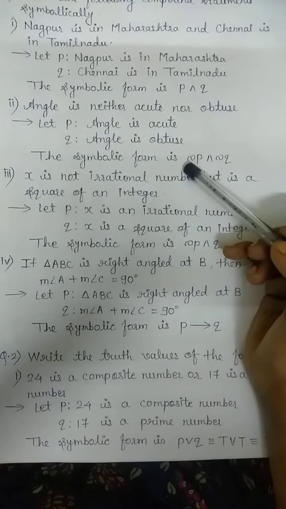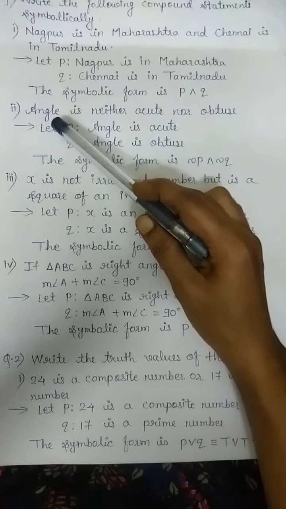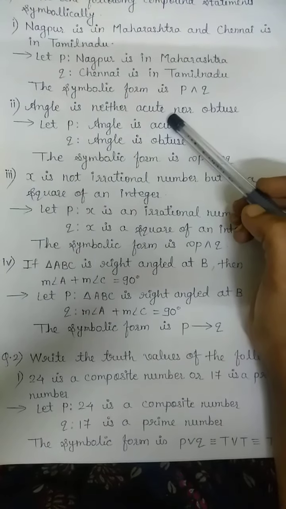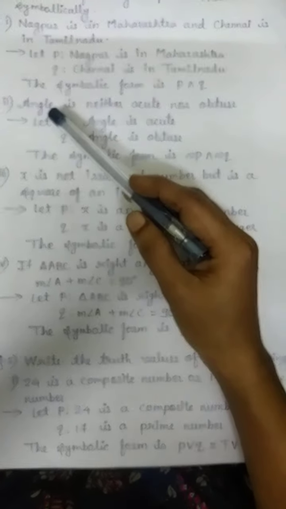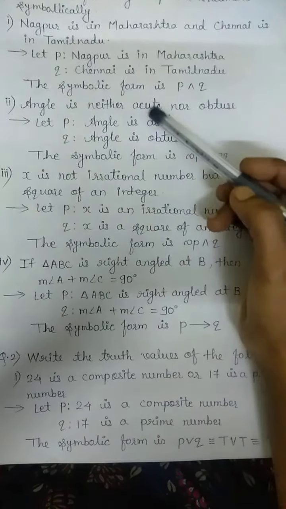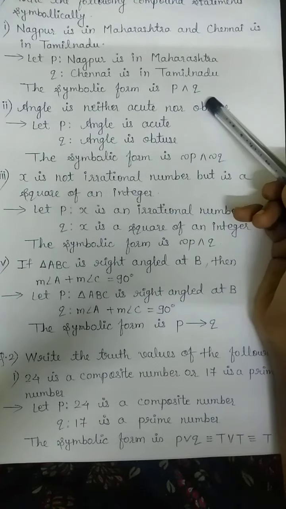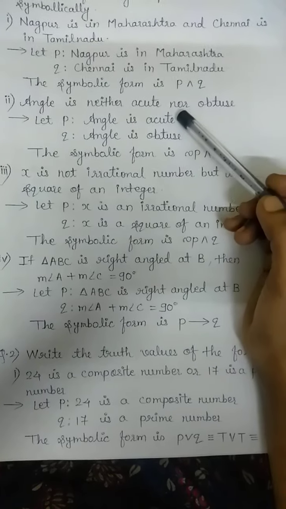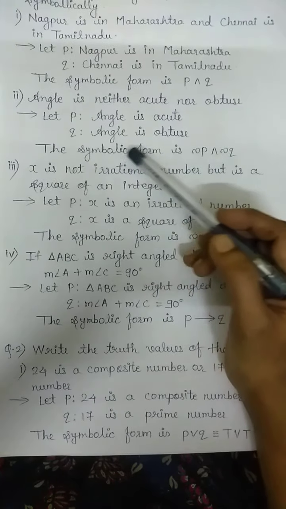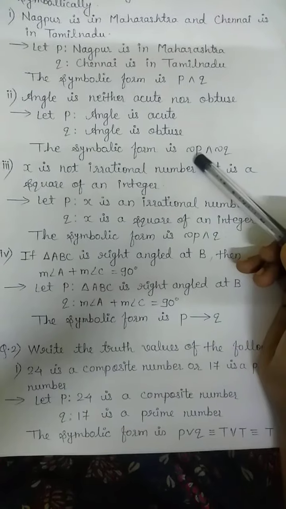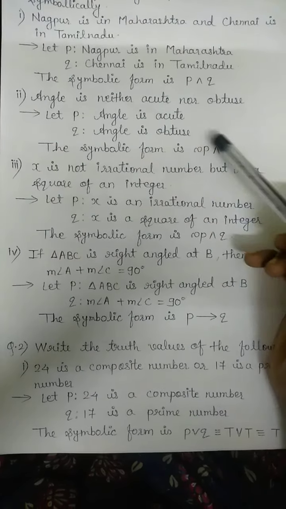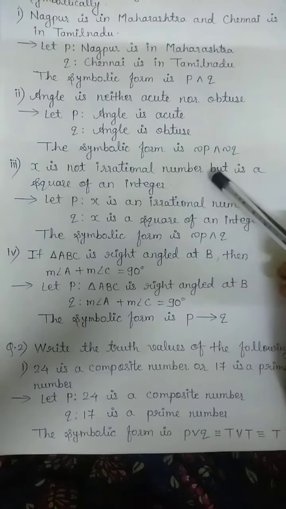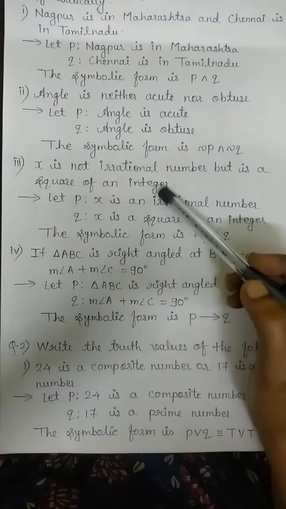time of symbolic form. Now first we will think whether we can write this statement by using any one of the logical connectives. Yes, we can write this statement as angle is neither acute and nor obtuse. So whenever neither nor is given, we can use the logical connective and, and therefore the symbolic form is negation of P and negation of Q. Now third, x is not irrational number but is square of an integer.